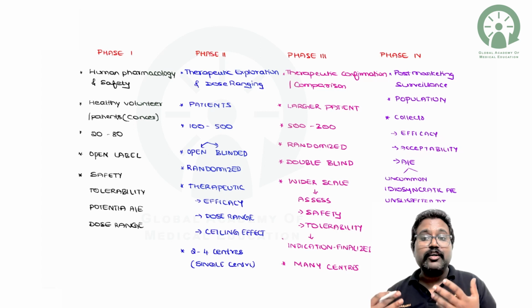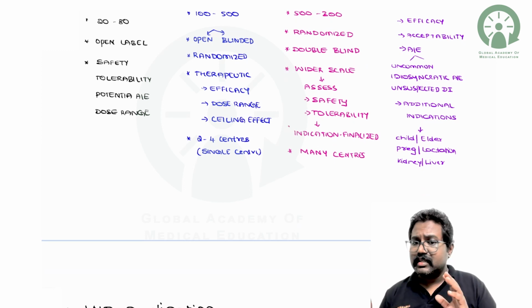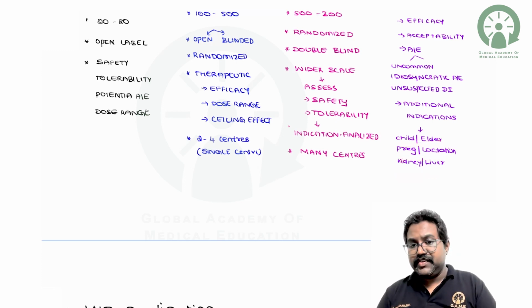If there were any uncommon adverse effects or idiosyncratic reactions or unsuspected drug interactions or any additional indications which were not seen during the clinical trial, and they notice these findings, they are going to notify the respective bodies. So basically this is a major phase where you check for any drug interactions or adverse effects or any newer indication, also in children or elderly, in pregnancy and lactation, and in individuals who have kidney and liver diseases.